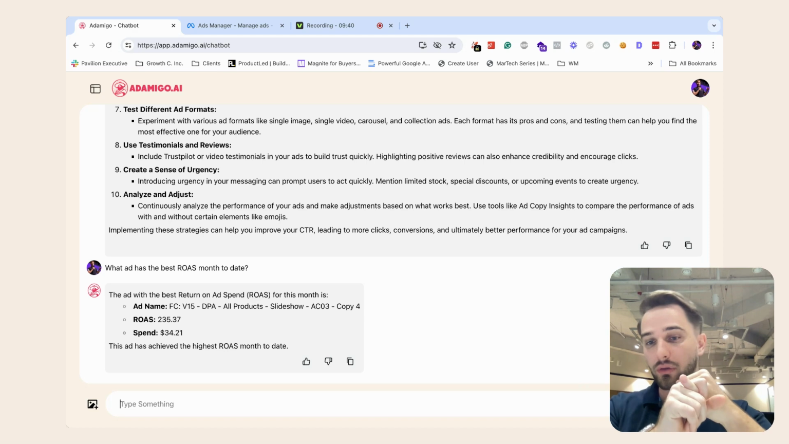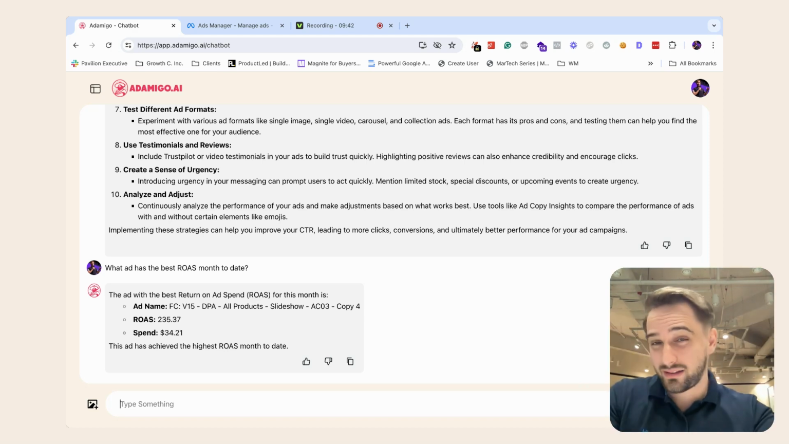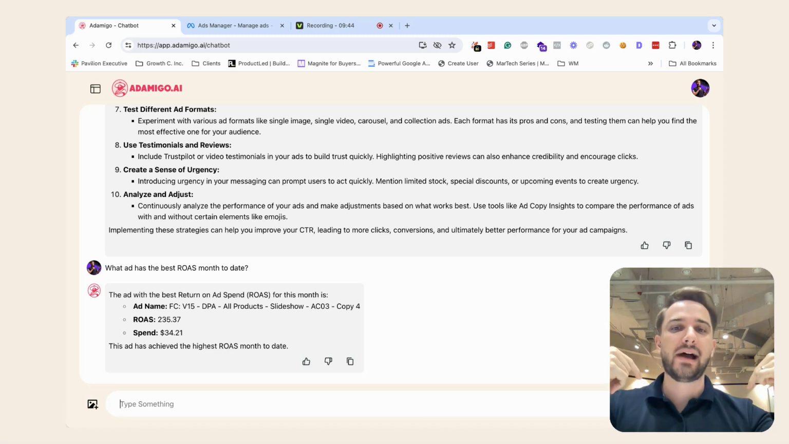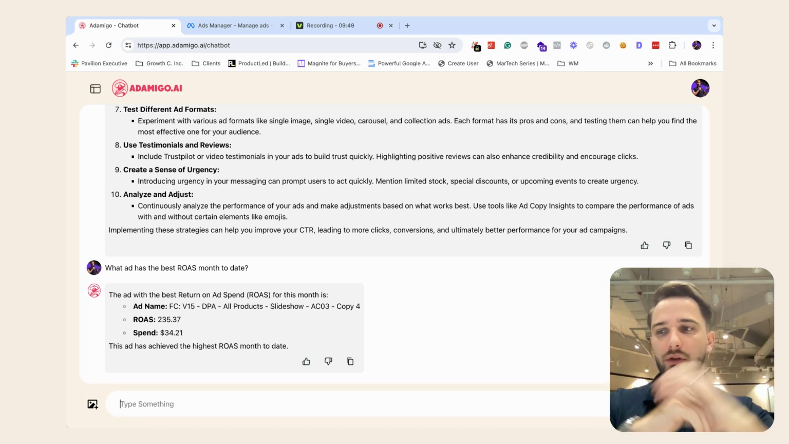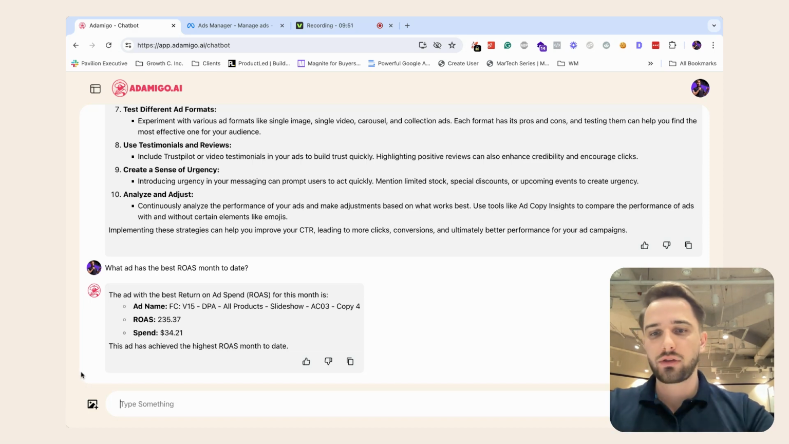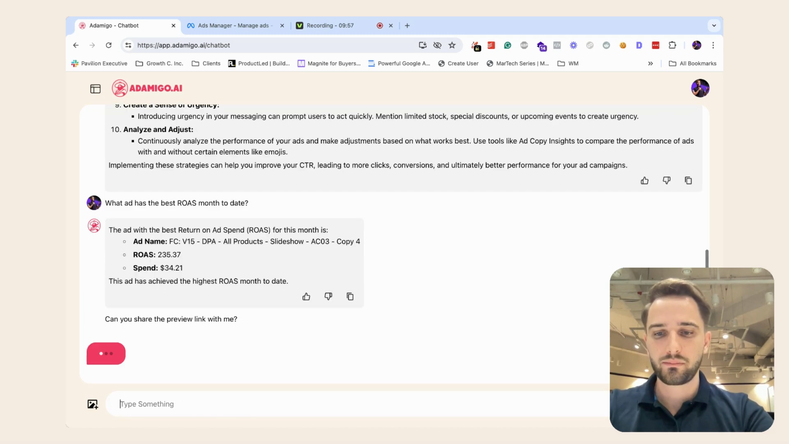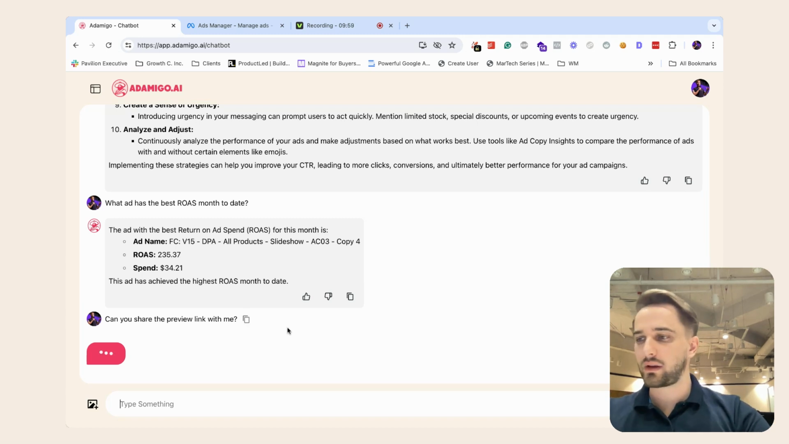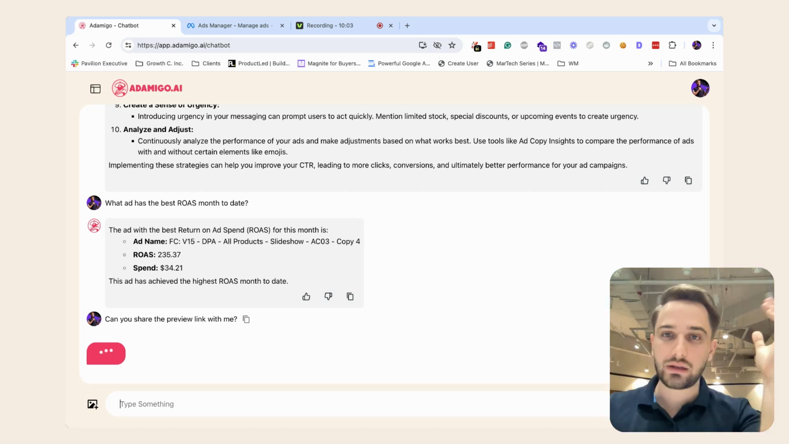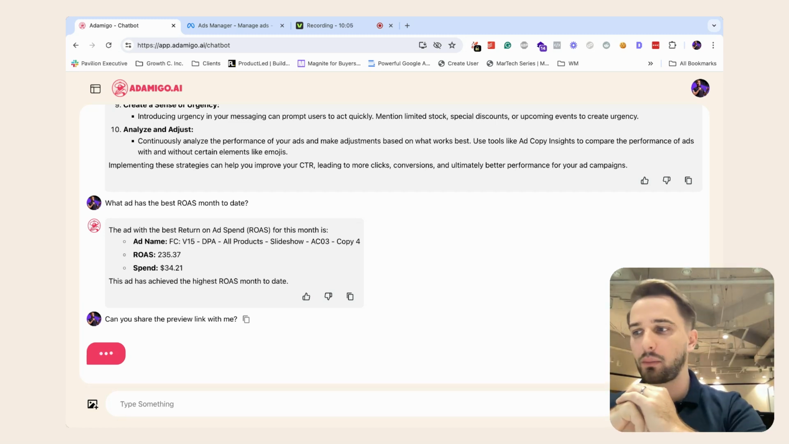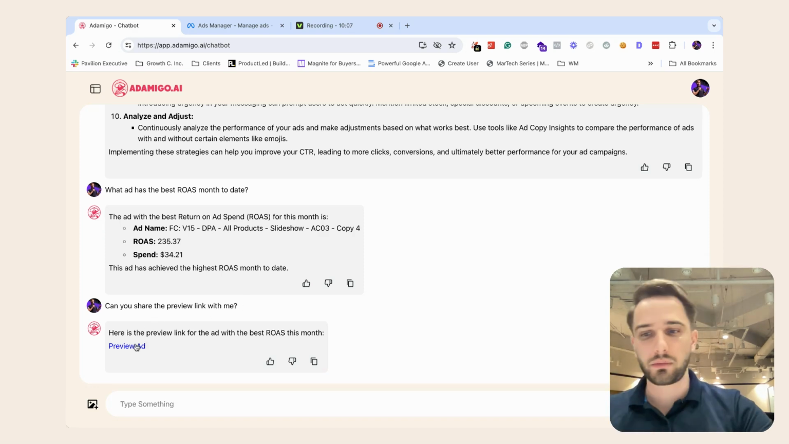And then there's a couple of things we can do in the next step, right? Number one, we want to make sure that ad is running everywhere. It's active in all the active ad sets. And we can ask AdAmigo if that's the case, and if not, duplicate the ads into all those active ad sets. Another thing that I can do is ask, can you share the preview link with me? And I can then share that preview link with the design team. I myself can take inspiration and we can come up with other ads that are similar to this ad right here.